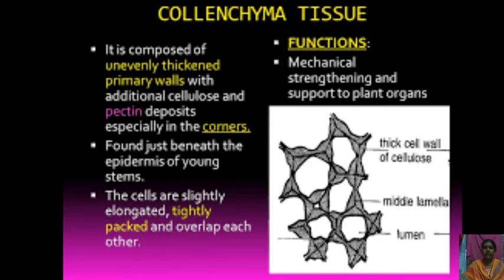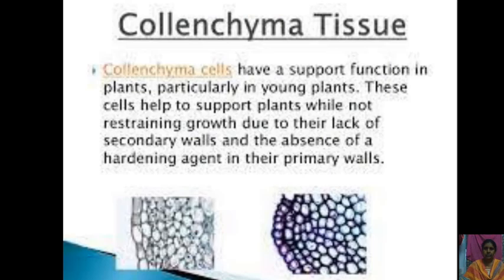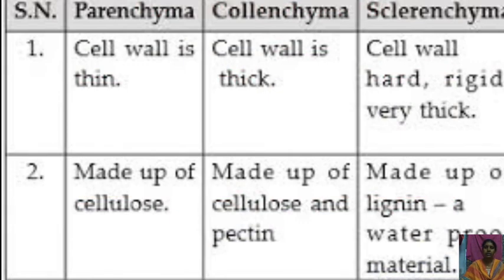Where is this type of collenchyma present in the stem? It is found just beneath the epidermis of the young stems, and its functions are mechanical, strengthening and supporting the plant body for survival. And this is about the collenchyma tissue, the types of collenchyma, and these are the differences.